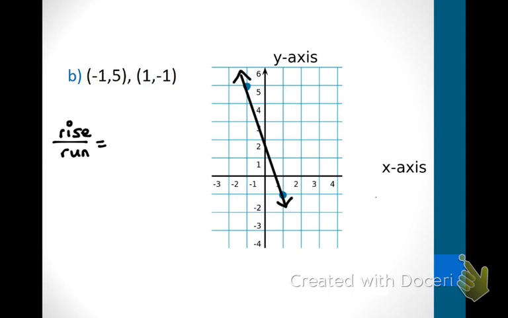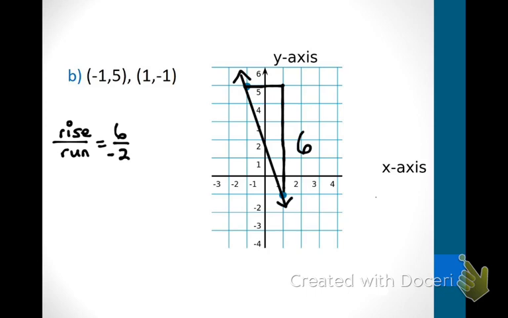I'm going to start for this one down here at the bottom. Okay, rise over run. What comes first, rise or run? Rise. Count with me how many I'm going to rise. 1, 2, 3, 4, 5, 6. I went up 6. Is that positive or negative 6? I went up. Anytime you go up, it's always going to be positive. Now, going from here, count with me till I get to my other one. 1, 2. Which direction did I go? Positive or negative? Negative. Anytime you go to the left, it's always going to be negative. So it's 6 over -2.